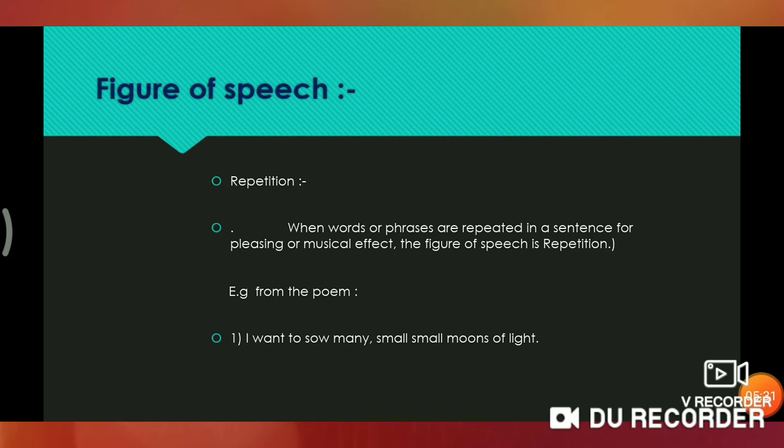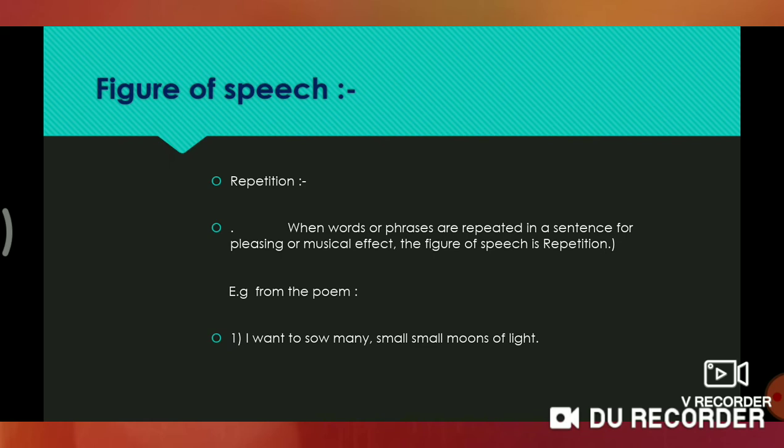Then the second figure of speech is repetition. In repetition, words or phrases are repeated in a sentence for pleasing or musical effect. That's why it is a figure of speech. For example, I want to sow many small moons of light. Here, the word small is pleasingly repeated. That's why it is an example of repetition.